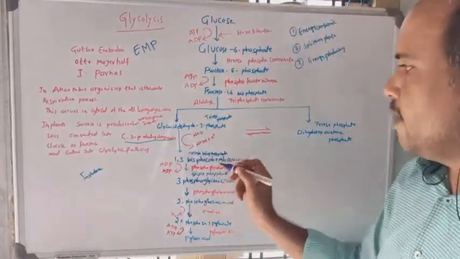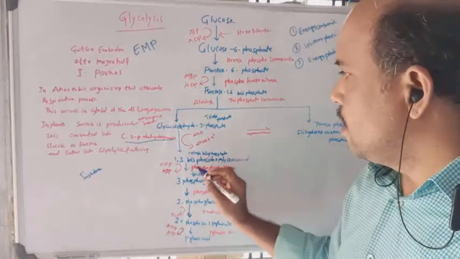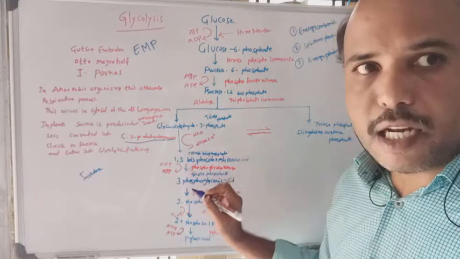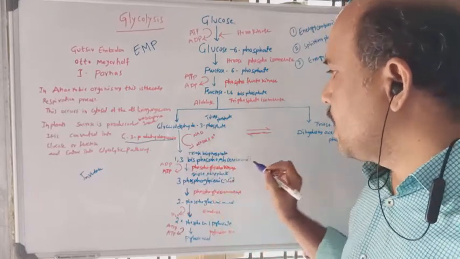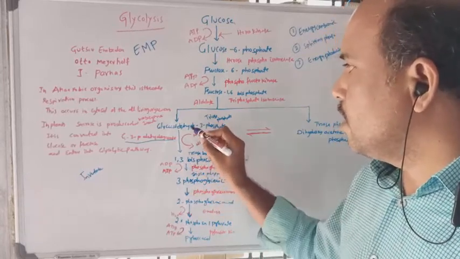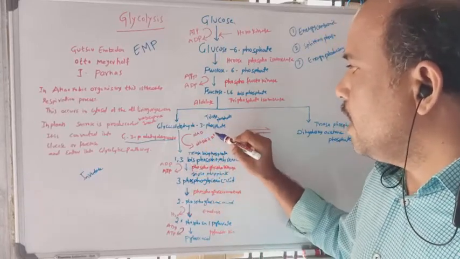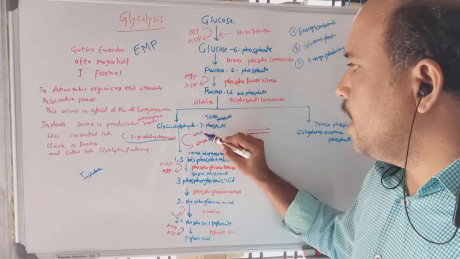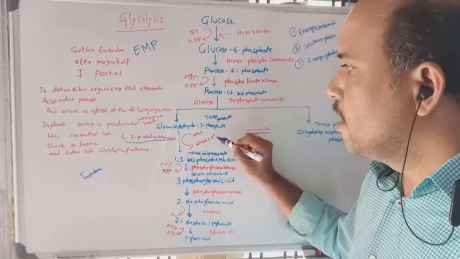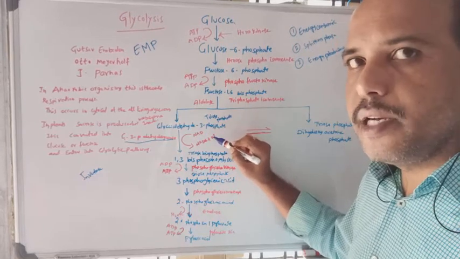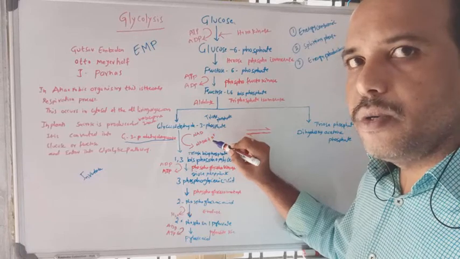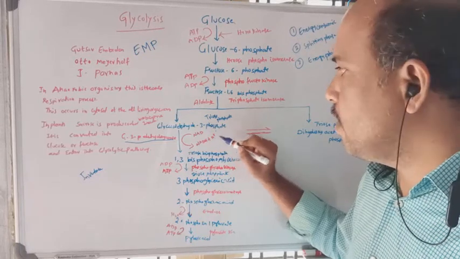This is an energy producing phase, where NAD is converted into NADH and H plus. Nicotinamide adenine dinucleotide is converted into NADH, and hydrogen is formed here.